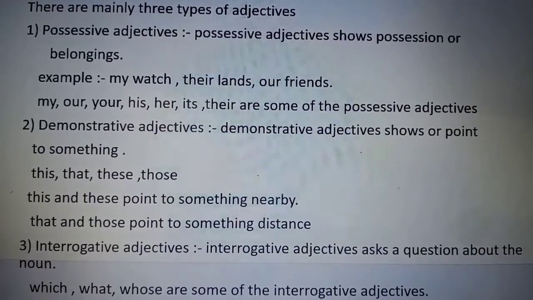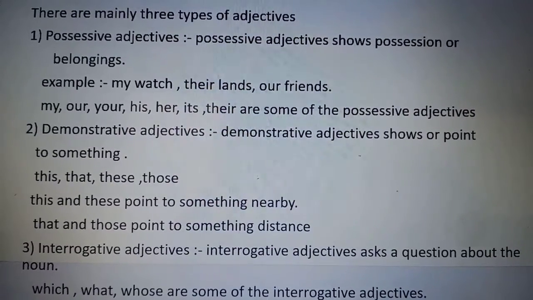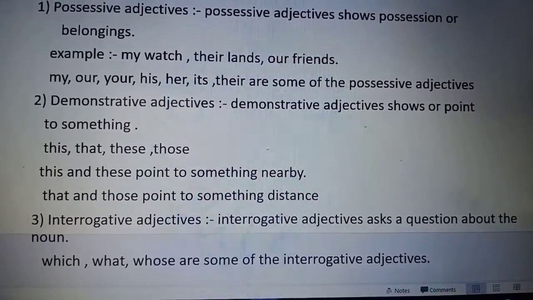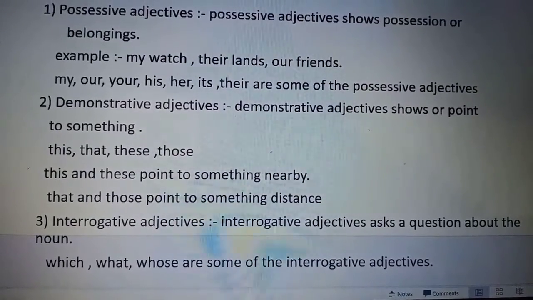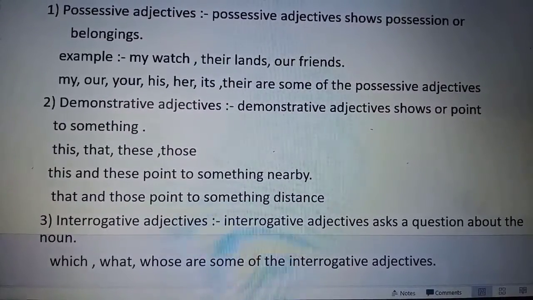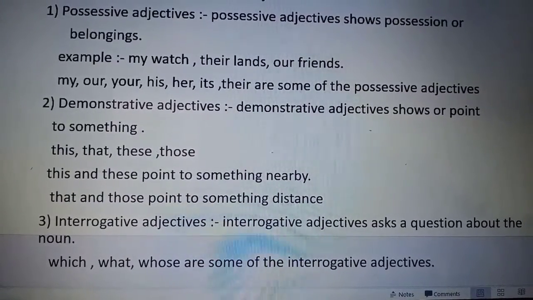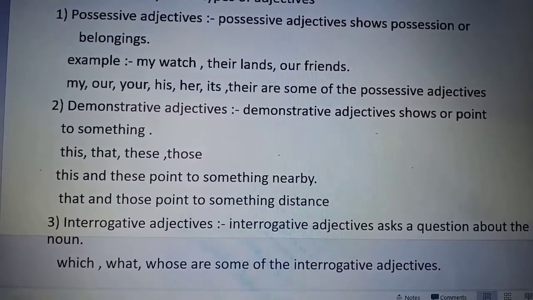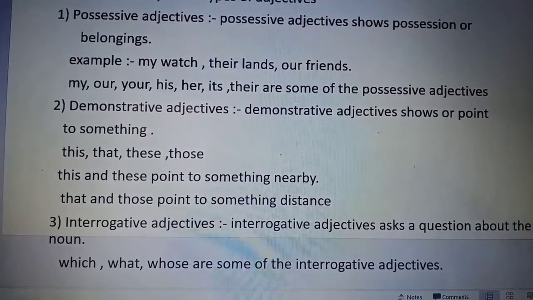So my, our, your, his, her, its, are some of the possessive adjectives. Second is demonstrative adjectives. Demonstrative adjectives show or point out something, and there are 4 types of demonstrative adjectives. They are this, that, these, those. This and these are used to point out objects which are near to us, and that and those are used for objects that are far away from us.